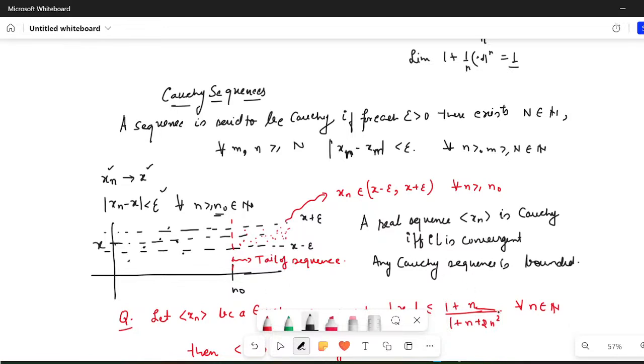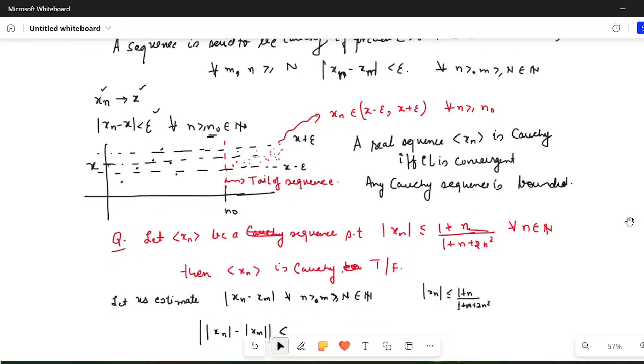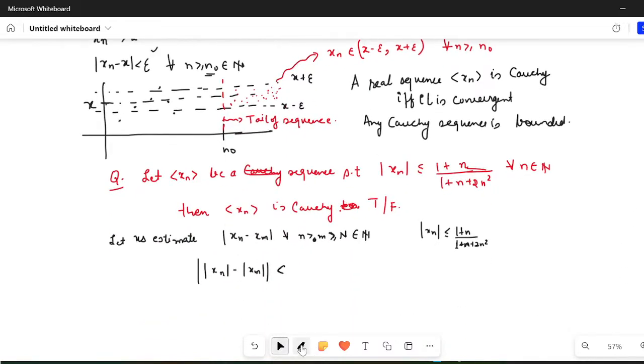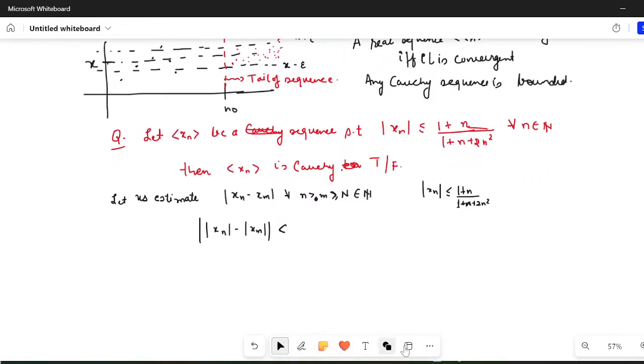Yesterday I was doing one question where initially I got stuck, and then there was an interruption. So let us build from here. It says let xn be a sequence such that modulus of xn is less than or equal to 1 plus n upon 1 plus n plus 2n square. Let us first write the definition for a Cauchy sequence.